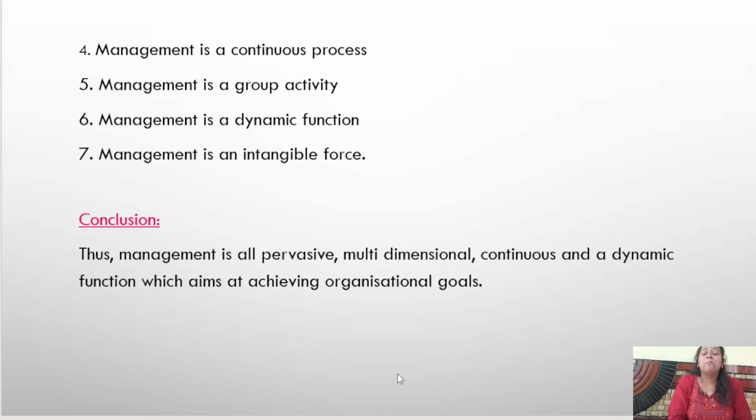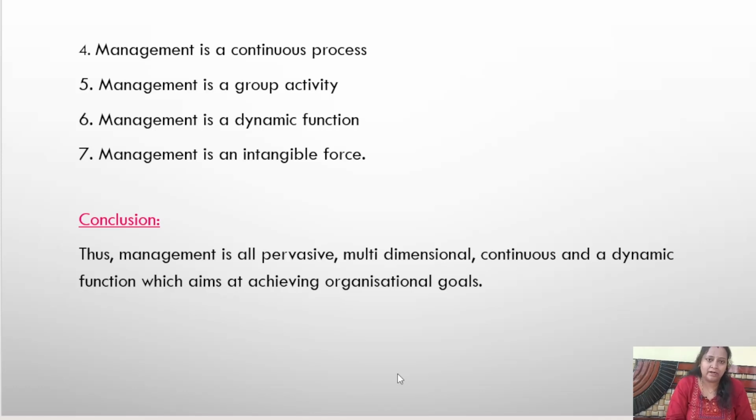Coming to the next one, management is a continuous process. It is not like, ma'am, I'm going to manage something and leave it at a part. No, it is continuous. It is just like a cycle. You are going to manage all the activities until your organization lasts. It goes with the interrelated functions like planning, next organizing, staffing, directing, controlling, like that. There is no stop for management. Until your organization is there, you have to manage all the activities in your organization. So we can say that management is a continuous process.